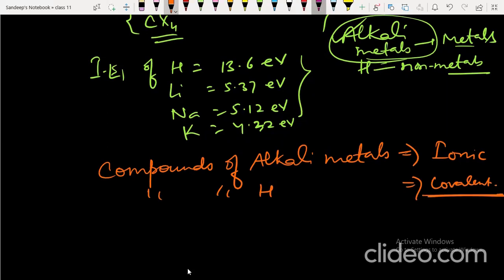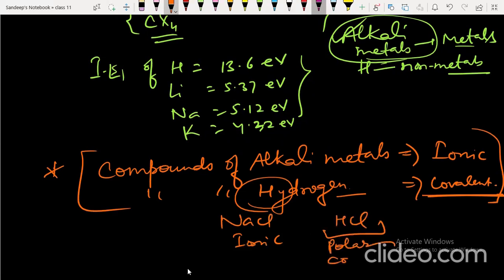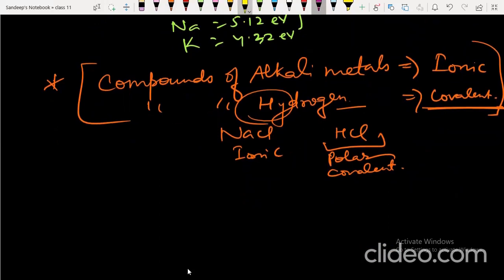Hydrogen compounds are predominantly covalent, and you know hydrogen forms the largest number of compounds, followed by carbon. See, NaCl, sodium chloride, is ionic, whereas HCl is covalent, and it is a polar covalent compound. So keep this in mind, students. These are very, very important points of distinction, similarities, and differences.